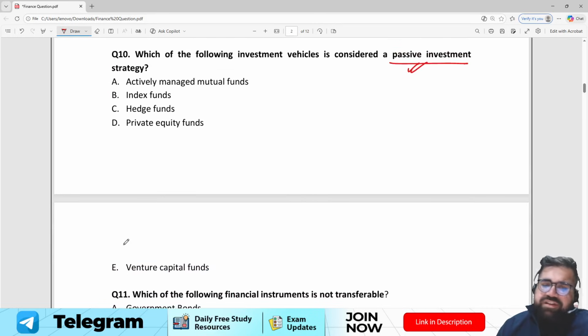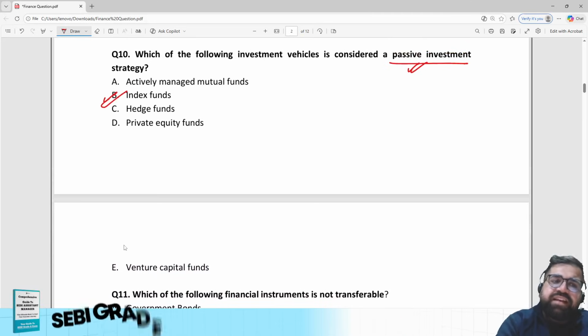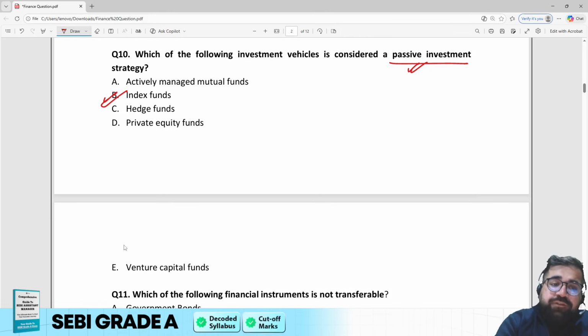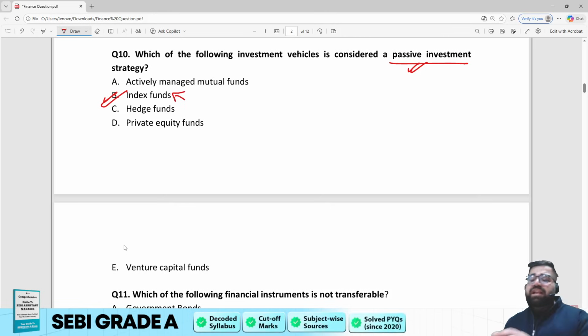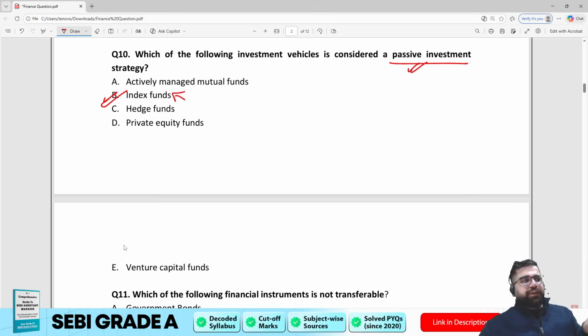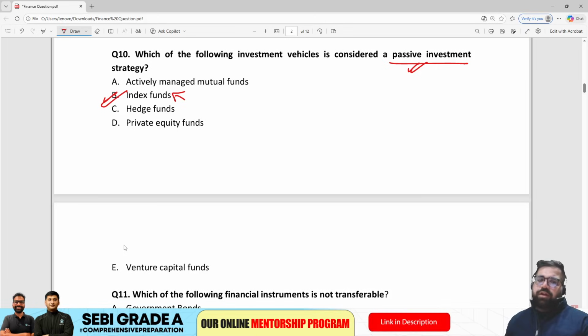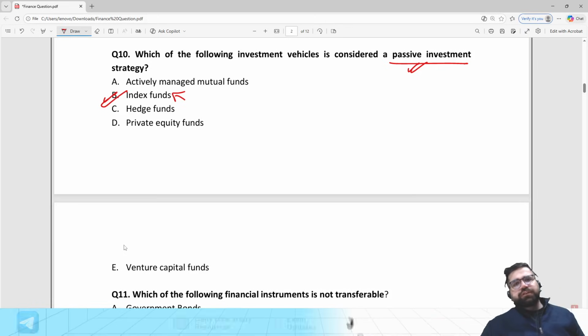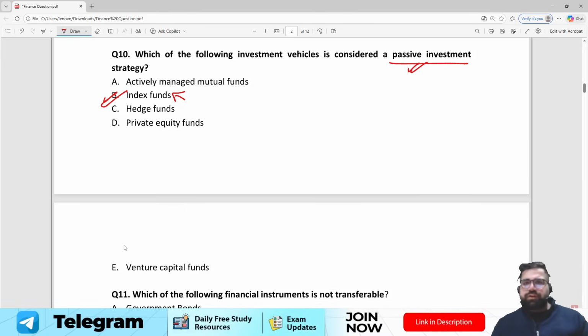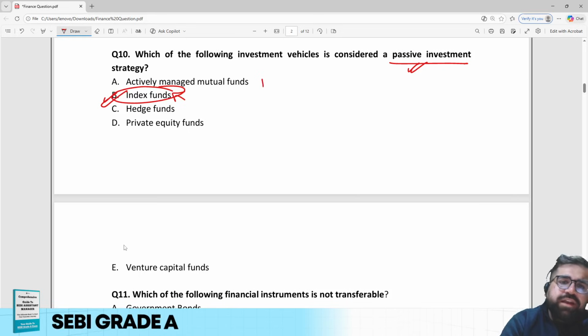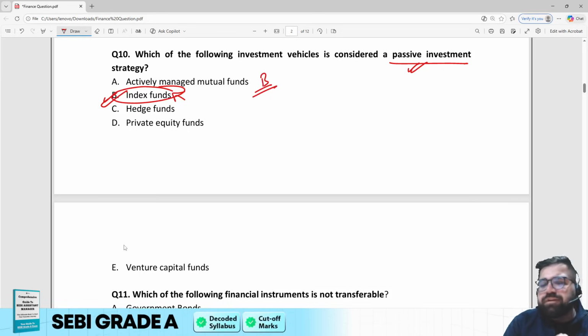The correct answer will be index funds, because if you invest your money in an index fund, then definitely you are just putting your money in an index like Nifty 50, Sensex, Nifty Next, and whatnot. And the performance of the index will give you the returns. If Nifty is increasing, then your returns will also increase. Otherwise, you don't have any other option that you can allocate the money according to you, which you can do in multiple other investment vehicles. But this option is not available in index. Therefore, the correct answer for question number 10 will be option number B.